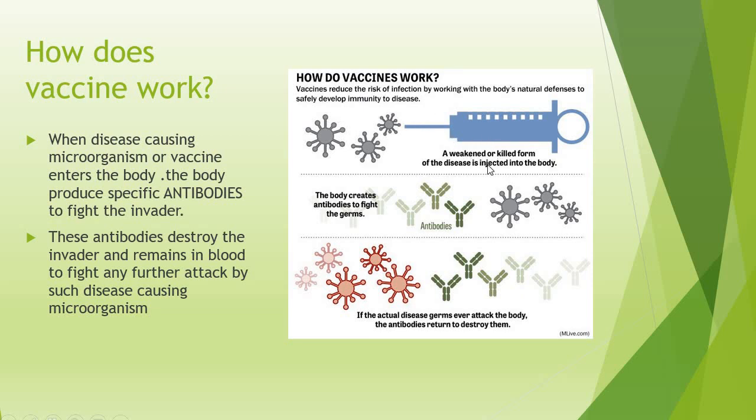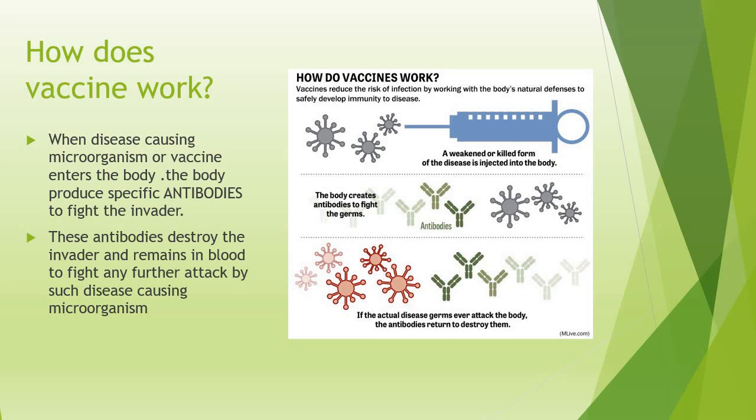So, a weakened or killed form of the disease is injected in the body. They are shown by these. These are the structure of the microorganism. They are shown like this, and then as they go into the body, antibodies are produced by the immune system. And these antibodies, as the name indicates, anti means against, bodies, the external bodies that have entered. So these antibodies are proteinaceous in nature and they combine with the foreign particles or the microorganisms or germs, and then they destroy the germ. So this is the general immune response.